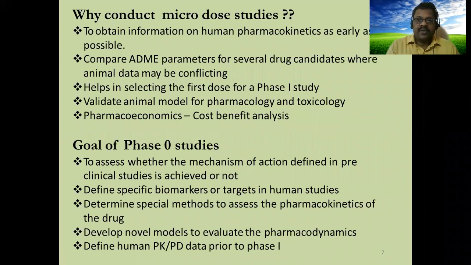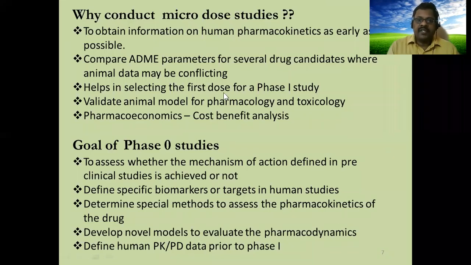We conduct microdose studies to obtain information on human pharmacokinetics as early as possible. We compare the absorption, distribution, metabolism, elimination parameters from several drug candidates where animal data may be conflicting. So we have only animal data and we compare this data with this experimental data.